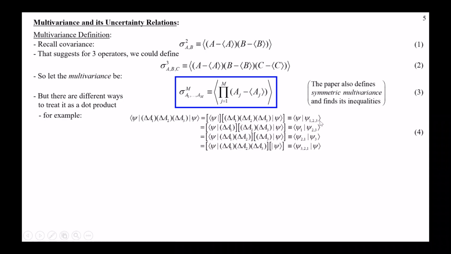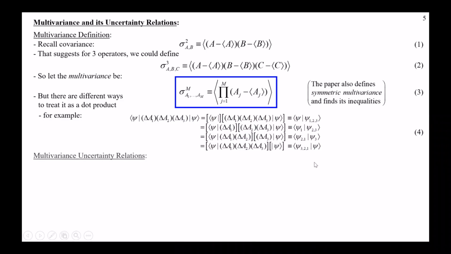So I could have psi 1, 2, 3 be the product of all 3 deviations, and that would equal that overlap. But I could also just take these 2 deviations, group them with psi, and have this other one and group it with that. Notice because there's 3, I can't really evenly partition them unless I want to take the square root of a matrix or something, which is possible, but there's an infinite number of ways of doing that at that point. So there's no real simple way to do this. We've just got multiple different ways to do it.